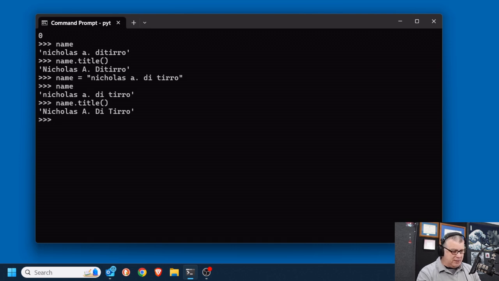So I'm just going to create a string. Let's call it my string, and it's going to be equal to double quote, single quote, Nick's bike, double quote. You notice that we have that single quote within the string. I hit enter, and if I say my string now, you can see that we have the single quote. Also notice here that the double quotes are surrounding it, and vice versa.